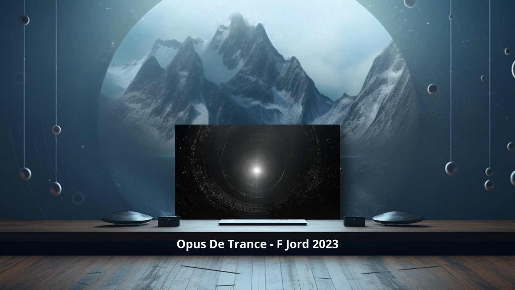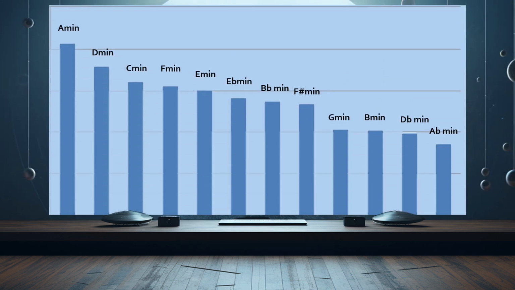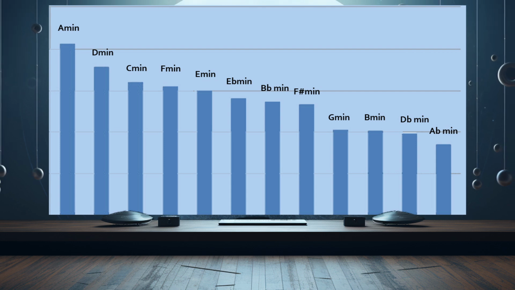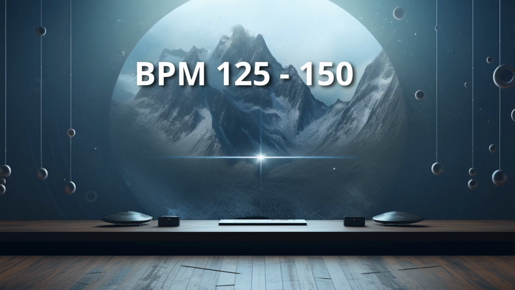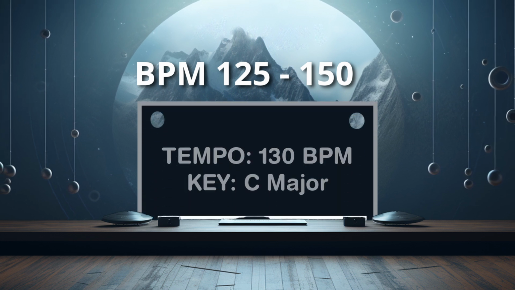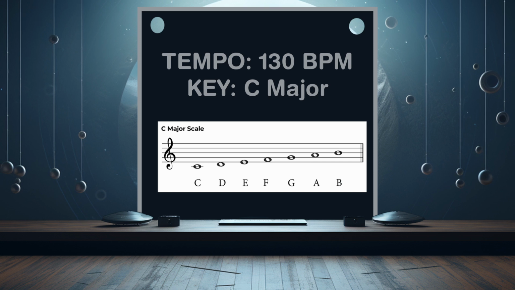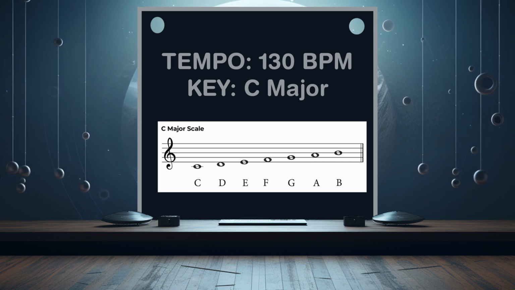Most trance tracks are in the minor key, and this is known to set a more emotional atmosphere, and the BPM is normally between 125 and 150. For this track, however, it is in C major, and I have set the BPM to 130.